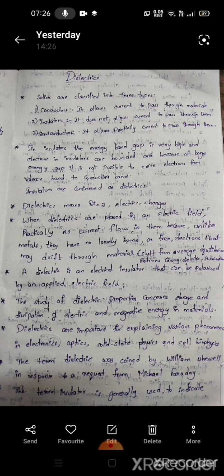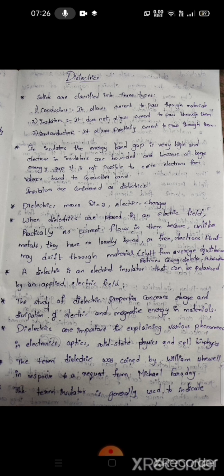When a dielectric is placed in an electric field, that can be polarized by an applied electric field, that is called dipole polarization.